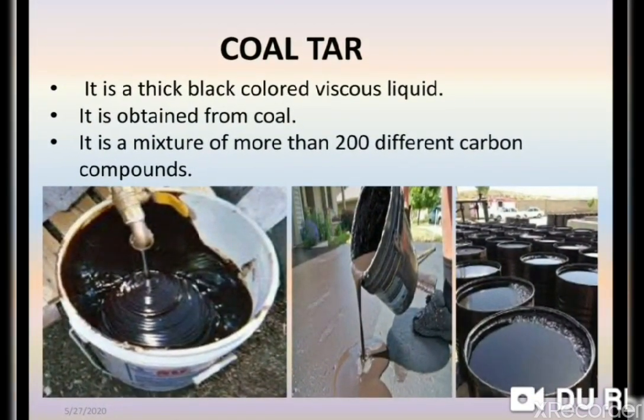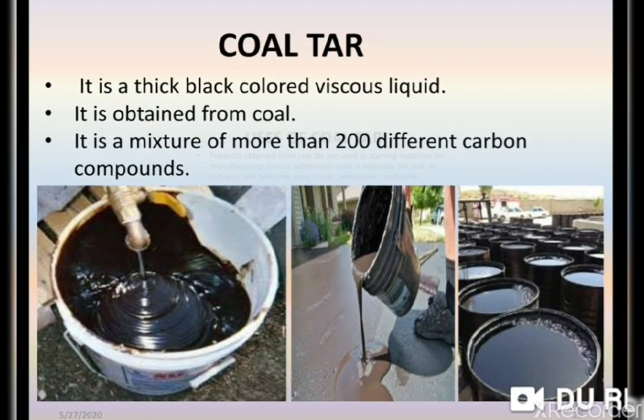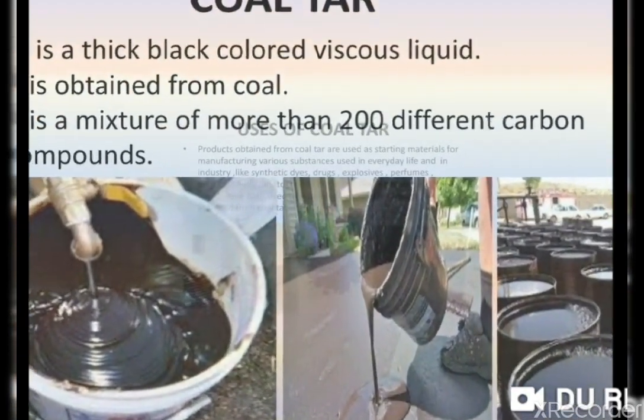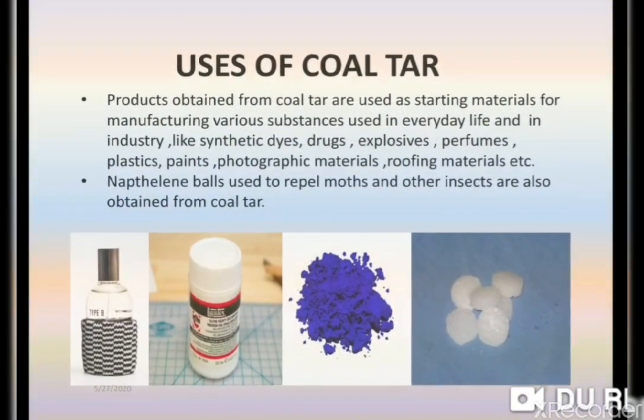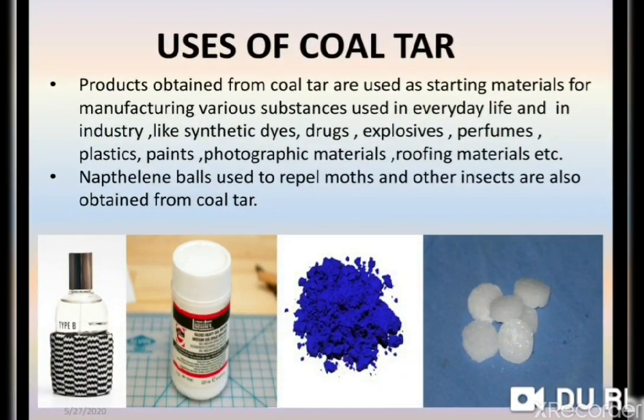It is a thick black colored viscous liquid. It is obtained from coal and it is a mixture of more than 200 different carbon compounds. Here you can see the different purposes this coal tar is used for. It has a smell of naphthalene and aromatic hydrocarbons, and it is a complex mixture of about 200 organic compounds.